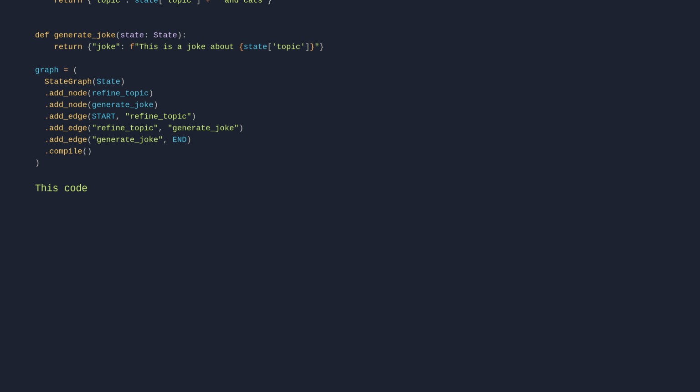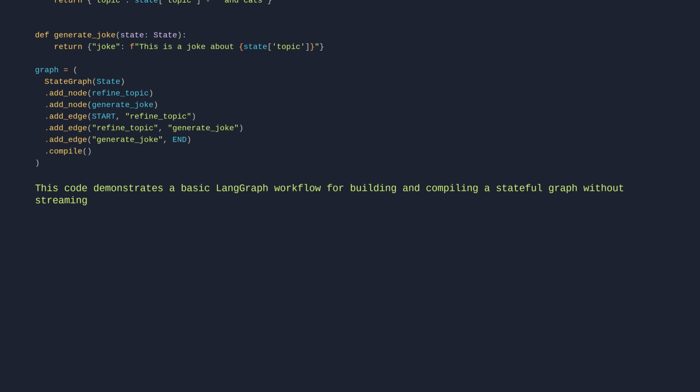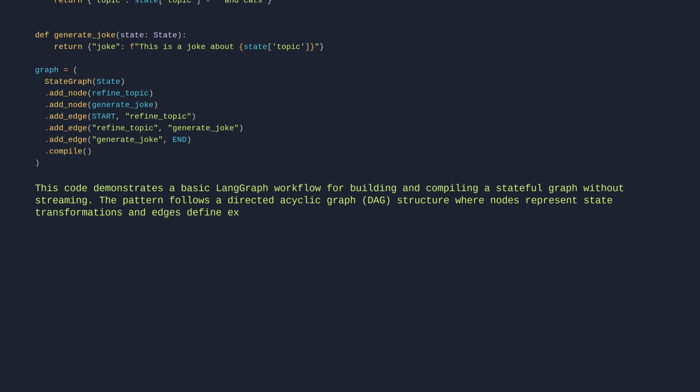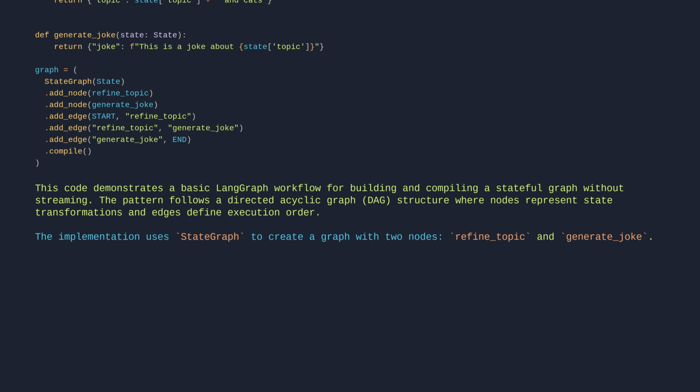This code demonstrates a basic LangGraph workflow for building and compiling a stateful graph without streaming. The pattern follows a directed acyclic graph (DAG) structure, where nodes represent state transformations and edges define execution order. The implementation uses StateGraph to create a graph with two nodes, refine topic and generate joke. Each node is a pure function that takes the current state, modifies it, and returns updates.